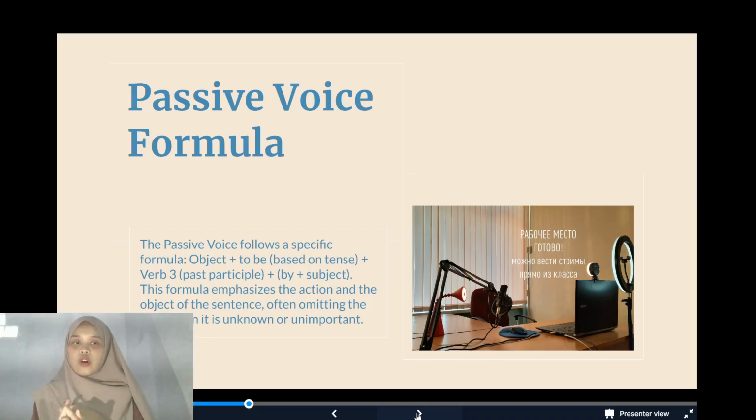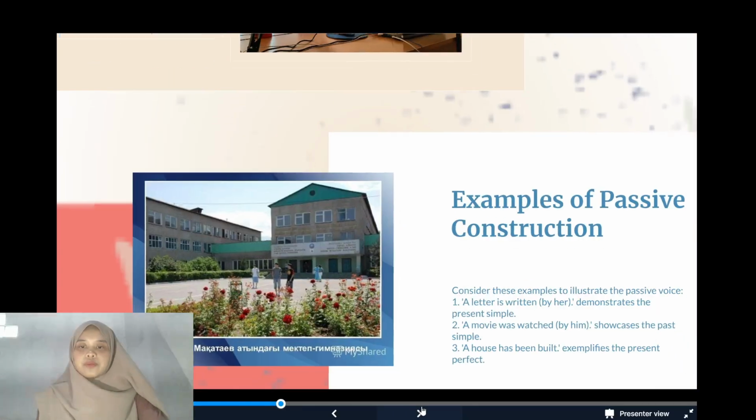There is an object. Object is like the book, the glass, you know that. So, to be is like am, is, are. So was, were. We want to explain that after this, in the next slide.